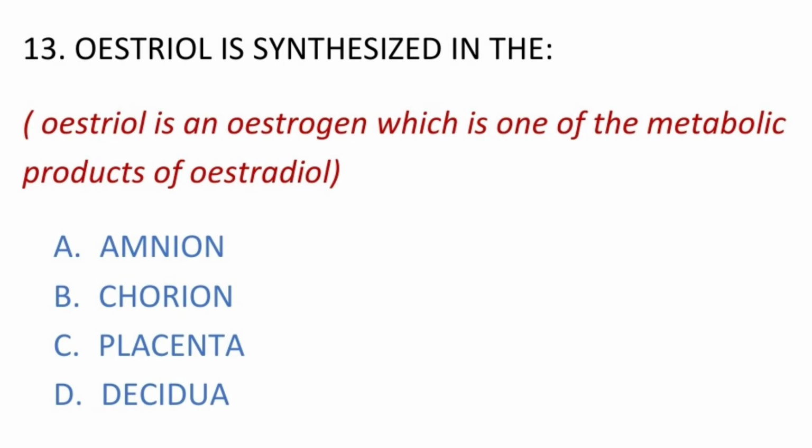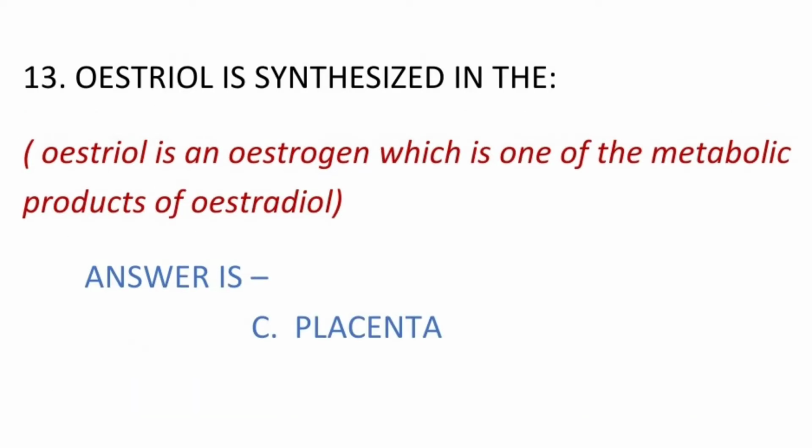Moving on to our next question, number 13. Estriol is synthesized in. So what is estriol? First, let us know. Estriol is an estrogen which is one of the metabolic products of estradiol. So estriol is synthesized in, options are number A, amnion, B, chorion, C, placenta, and option number D, decidua. So our answer is option number C, placenta, as the estriol is synthesized in the placenta.